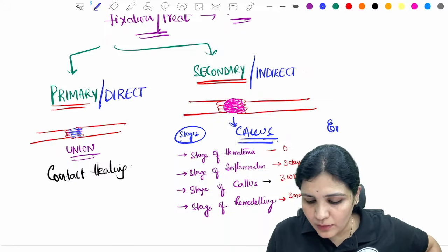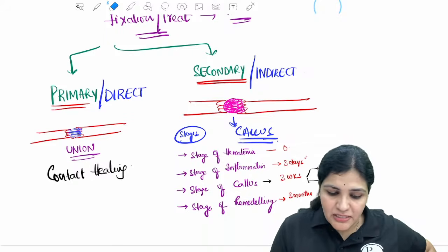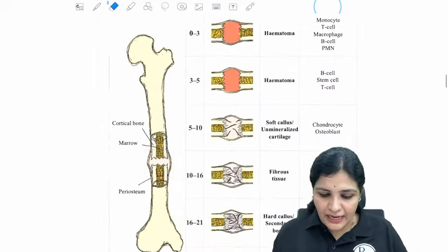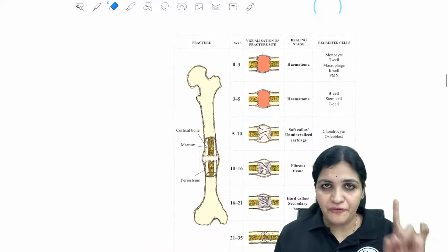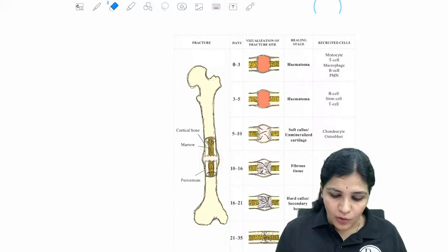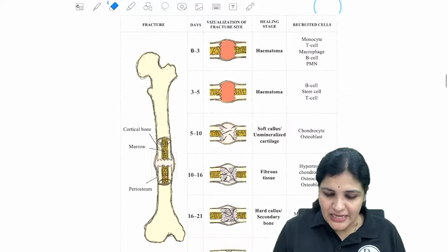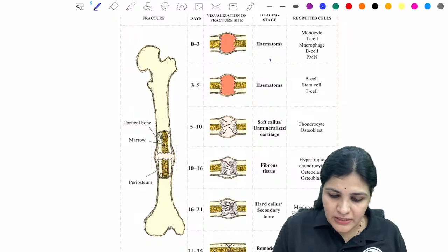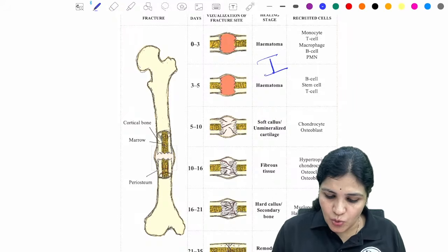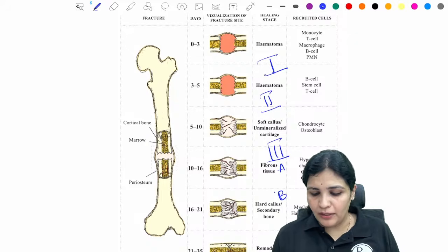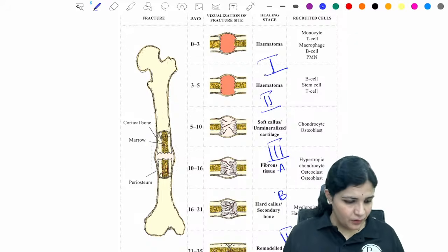And there are some more terms which are given to this, but let me explain the stages first and then I'll tell you the names. So this is the diagram which you're going to draw in the exam for fracture healing. Right? So you're going to draw a bone, then show a fracture in it, and then you're going to show the stages. This is stage 1. Stage 2 is your inflammation. Stage 3 is your soft callus. And finally, this is 3A soft, 3B hard callus. And finally, your remodeled bone is stage 4. Okay.